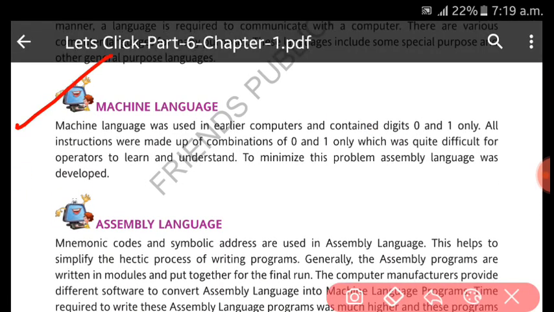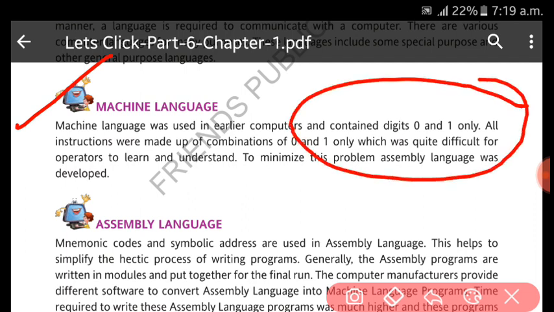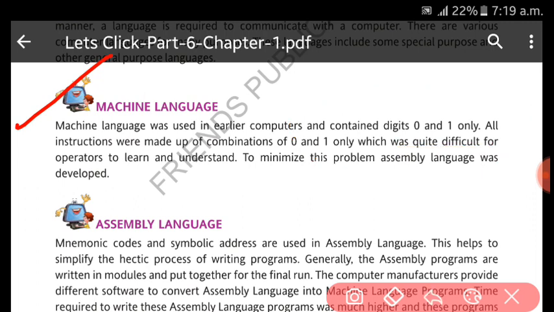But remember, machine language is very difficult to write, because we will have to give the instructions in the form of 0 and 1. As mentioned, it is quite difficult. So for this difficulty, one more computer language came, assembly language. It was quite easy in comparison to machine language.